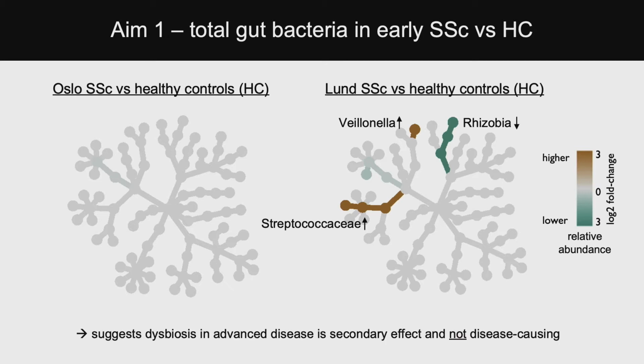And so our second aim was to focus on the Oslo cohort versus healthy controls and the Lund cohort versus healthy controls. In the Oslo cohort, surprisingly, we did not see any differences between early SSC and healthy controls, whereas in the Lund cohort, we did see some differences. So these are a little bit contradicting, but what this may suggest is that dysbiosis in advanced disease is possibly a secondary effect and not disease causing.